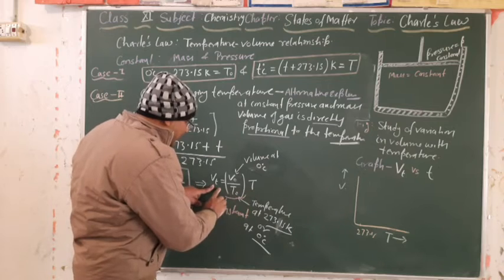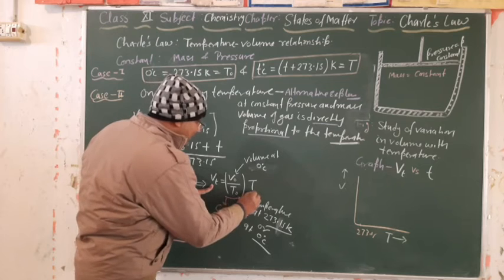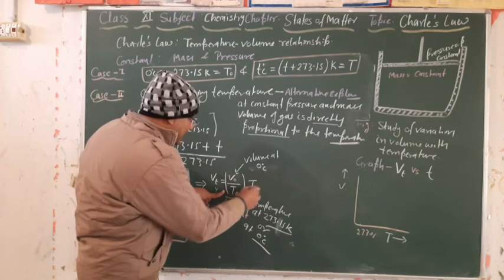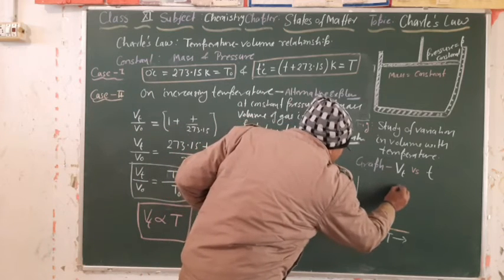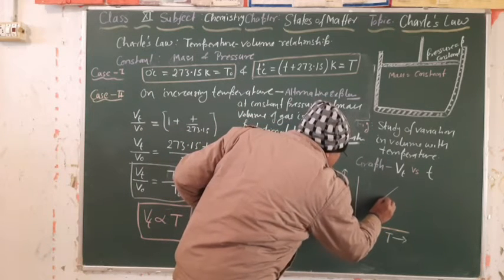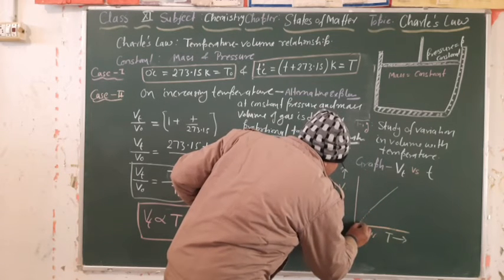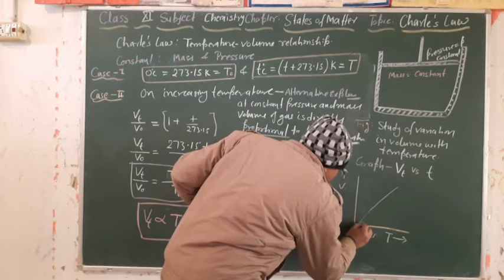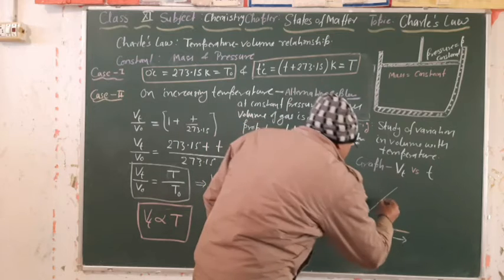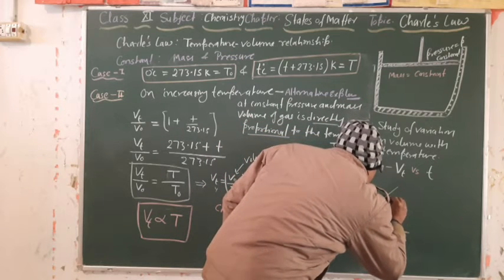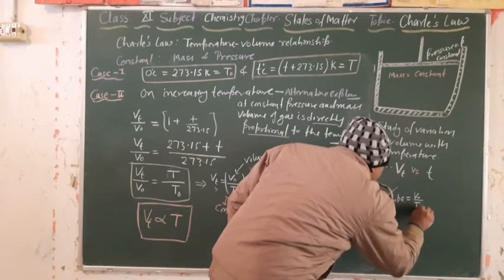So Vt is on the y axis, volume, and T on the x axis, and there is no intercept. So V naught by T naught is the constant slope we will get. The graph will reach volume 0 at minus 273.15 degrees Celsius. If I ask what is the value of this slope, this slope value will be V naught by T naught.